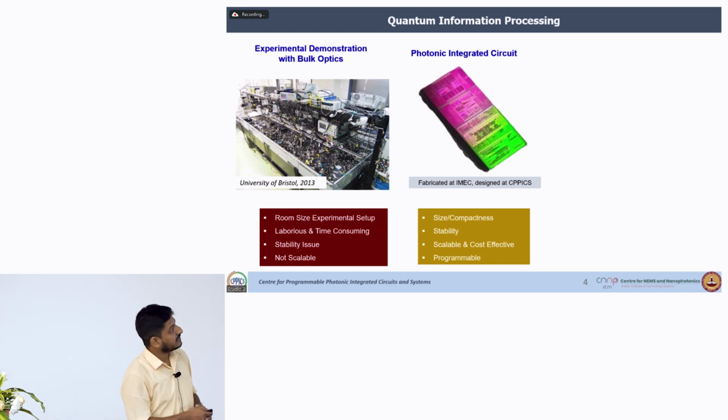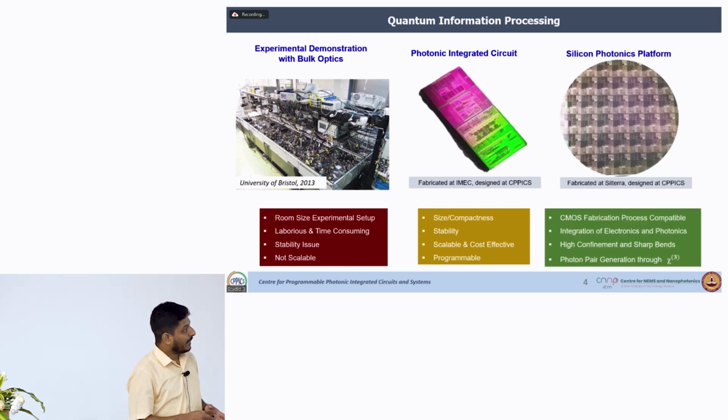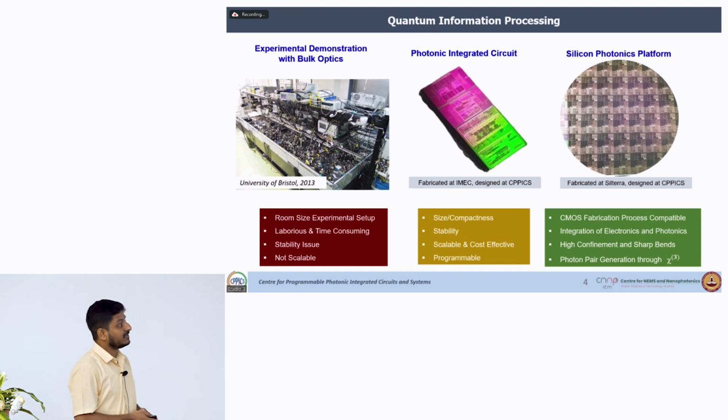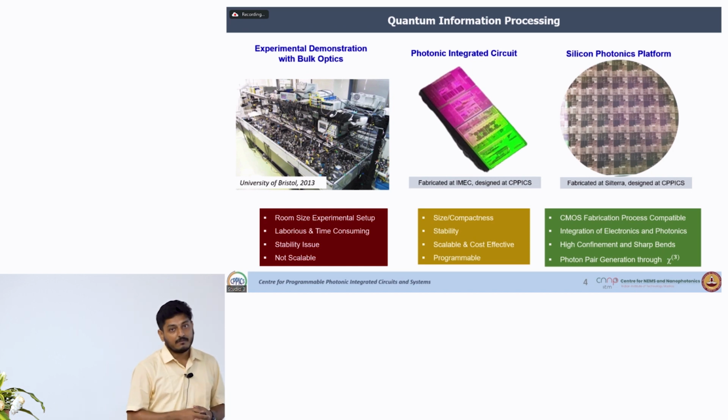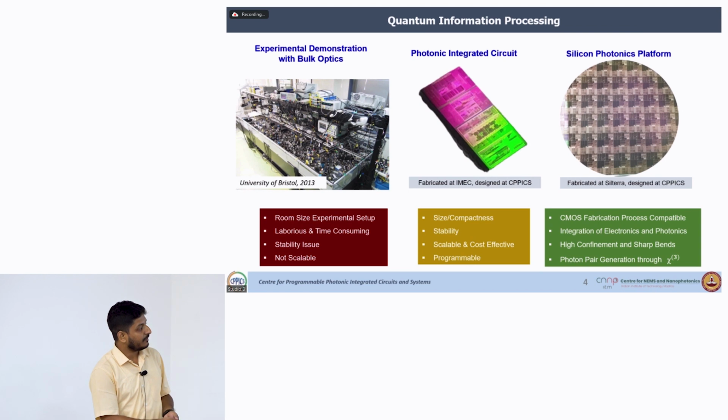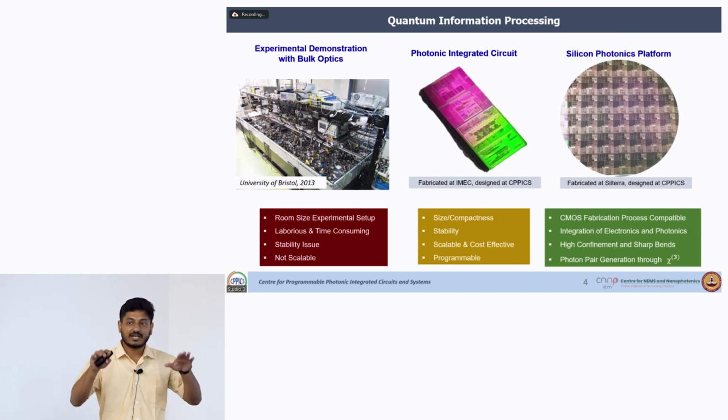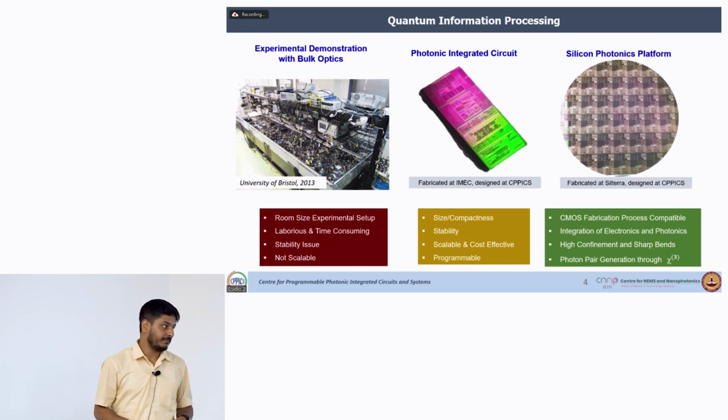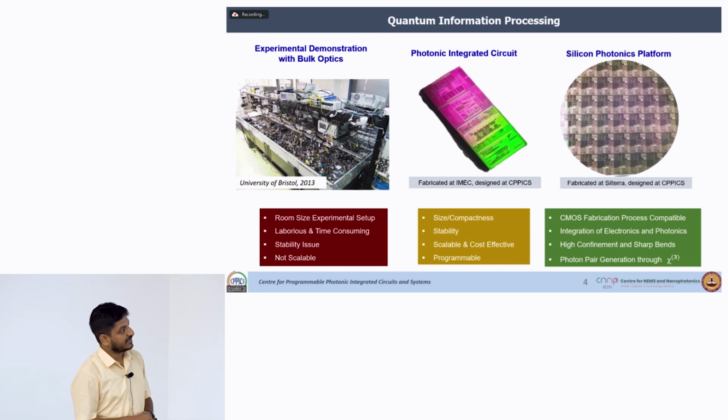Now when you talk about photonic integrated circuits, there are many materials available at the present moment, but the most preferable material is silicon. The fundamental advantage is that it is CMOS compatible, meaning the same matured fabrication process technology we use for electronics can be used to manufacture silicon photonics chips. We need electronics to control the photonics, and the same electronics we can build monolithically on the same chip. So you can have electronics and photonics on the same chip,